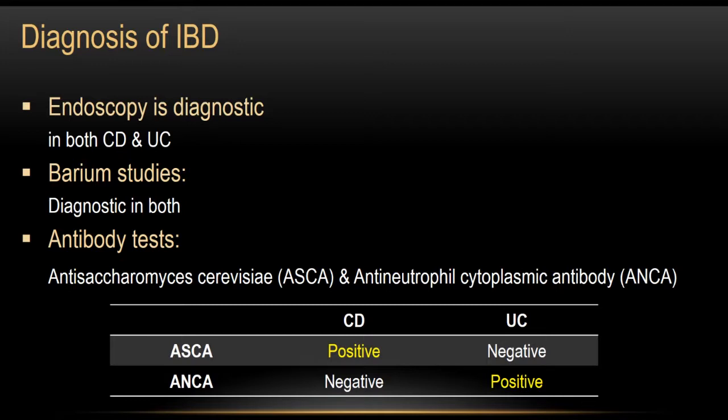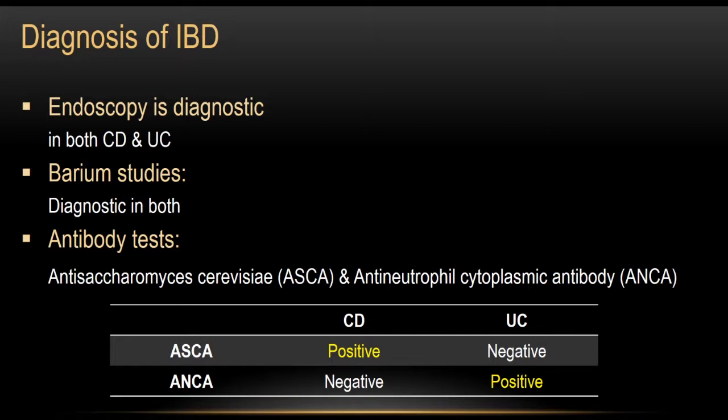Barium studies could be done, but again, you need to do colonoscopy and some antibody testing, because it is an autoimmune disease, so you will see elevation of ASCA and ANCA, but the table is here for you if you want to go deep into this.